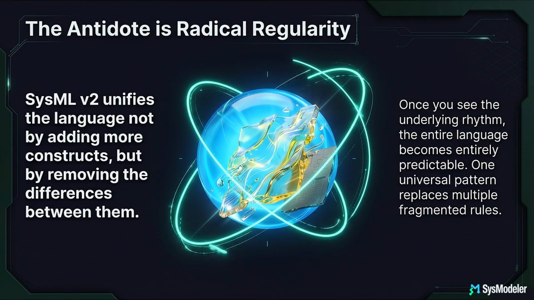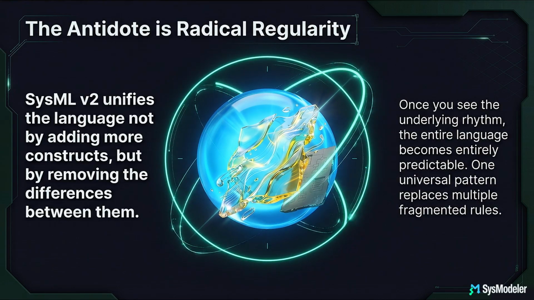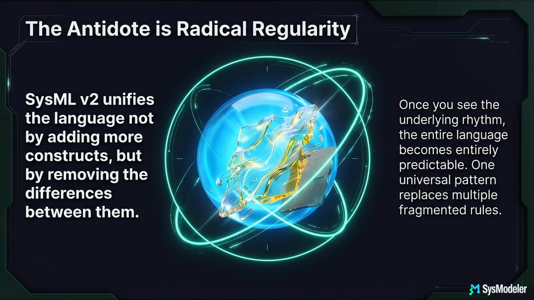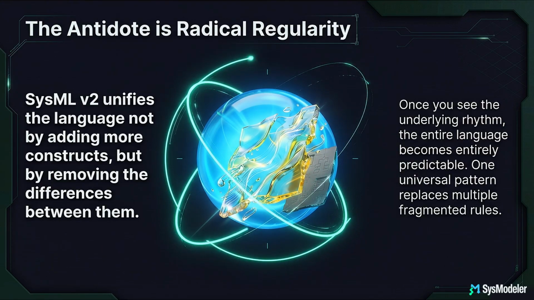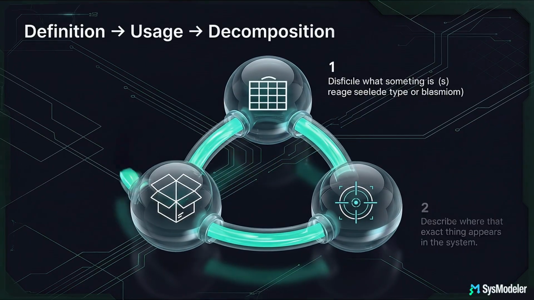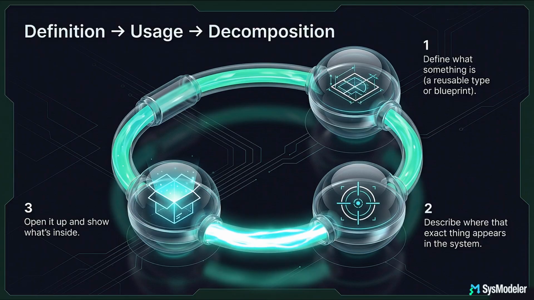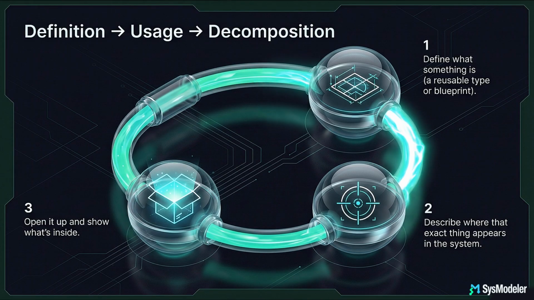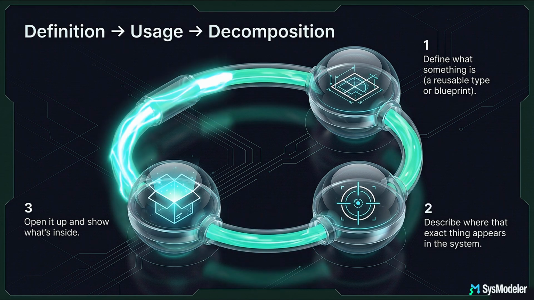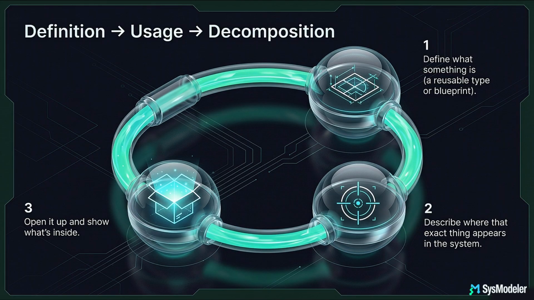This radical regularity is possible because SysML v2 applies one universal pattern across the entire language. Instead of switching mental models between structure, behavior, and requirements, you follow the same rhythm everywhere. Definition, usage, decomposition. You start by defining what something is. Then you describe where that thing actually appears in your system. And finally, you open it up and show what's inside it.